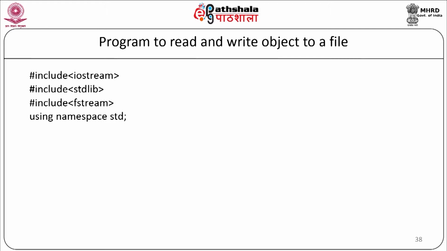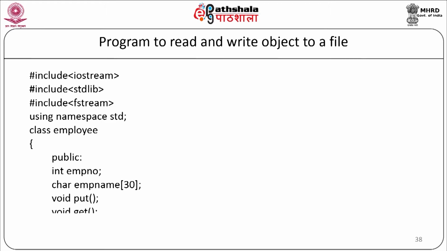So first we will start with the definition of the class employee. Class employee, public, integer employee number, character employee name. Now there will be three member functions. Those will be void put semicolon, void get semicolon, void processing details semicolon. End of the class.